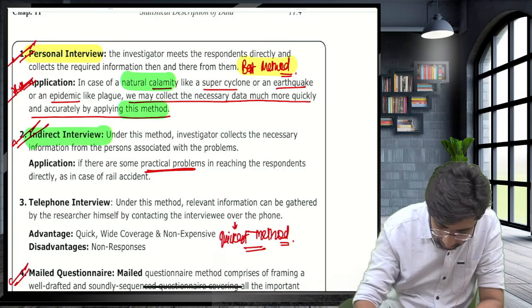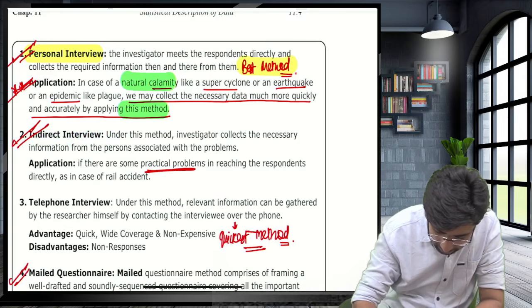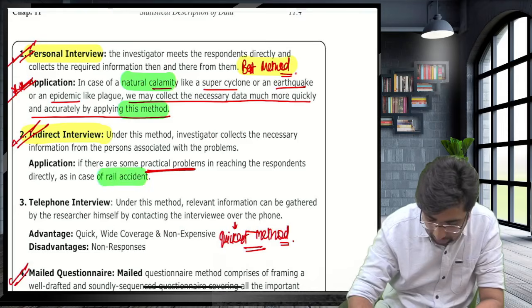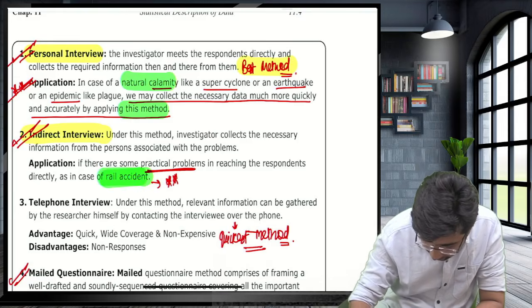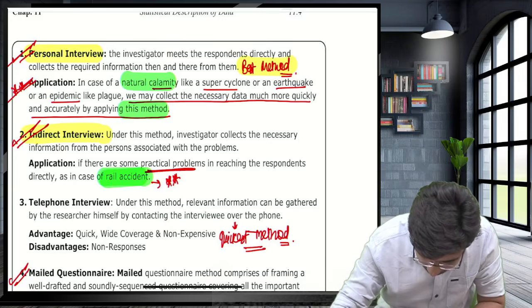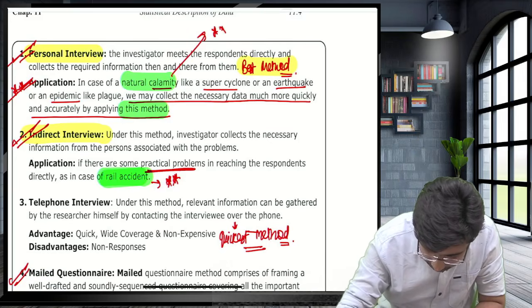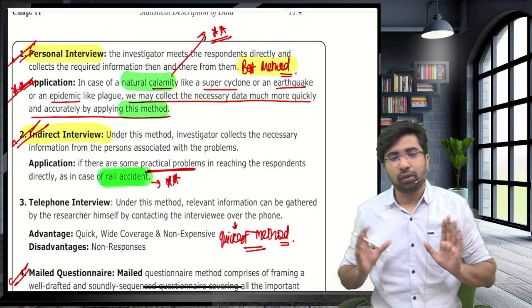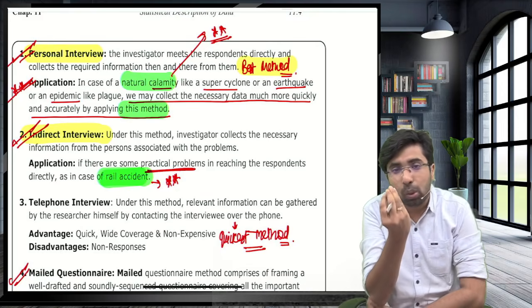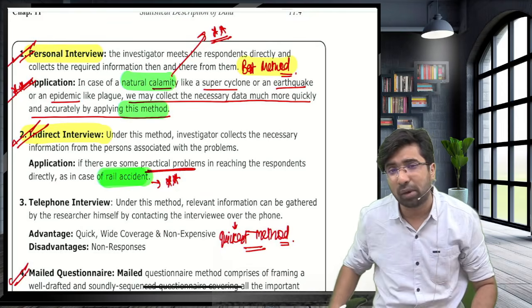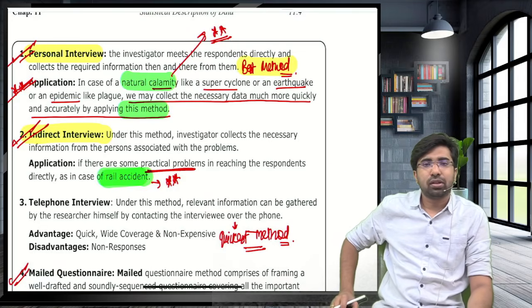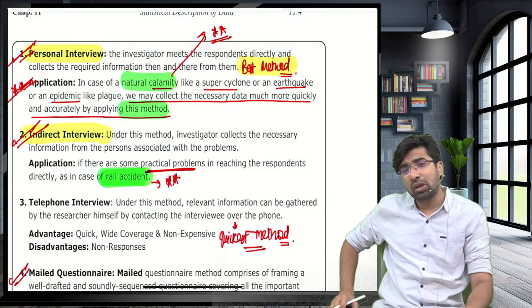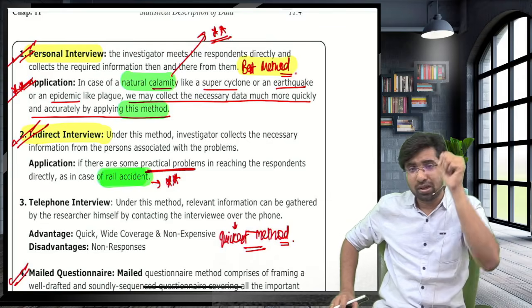For example, in case of human error like a rail accident. Please keep this in mind, very important. Rail accident: indirect interview. And in case of natural calamity, it is personal interview. It is a very residual chapter. No practical point is there, but you have to keep this in mind. In case of a rail accident, which option is best? It is indirect. In case of natural calamity, personal is best.